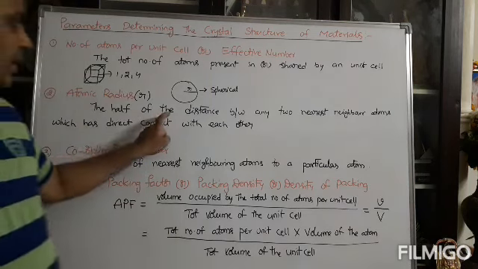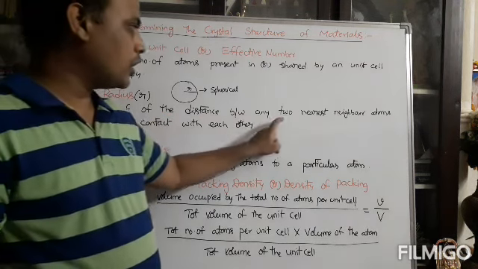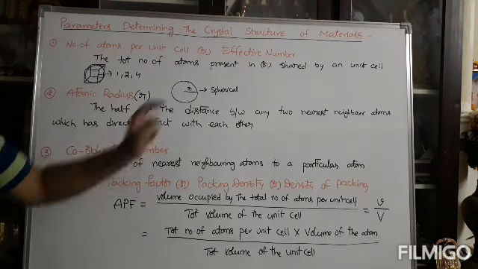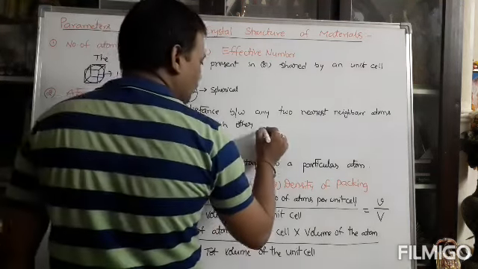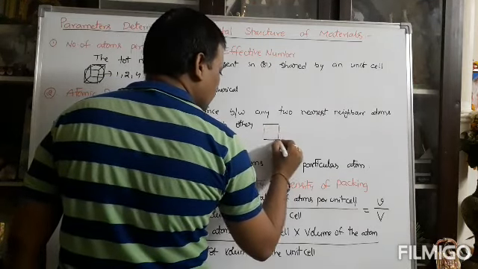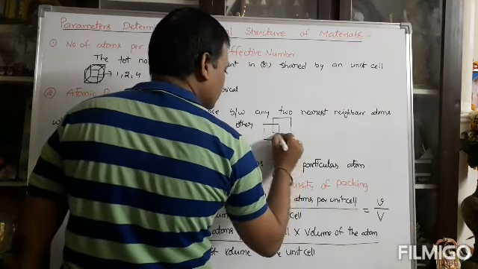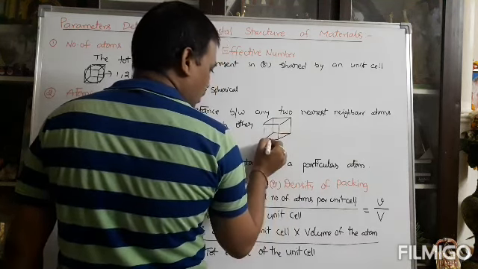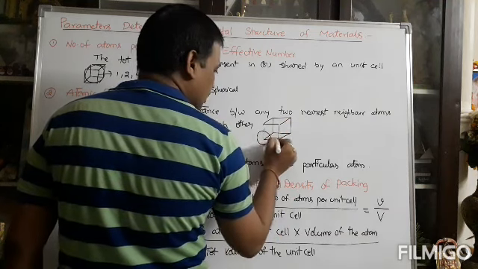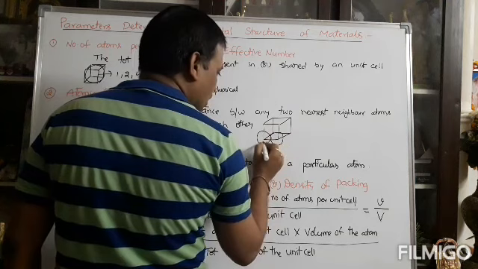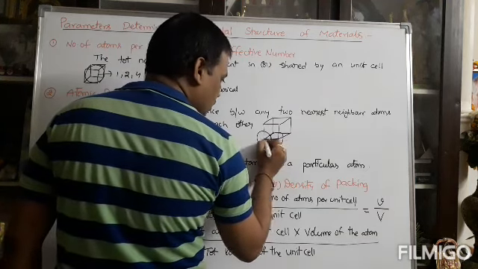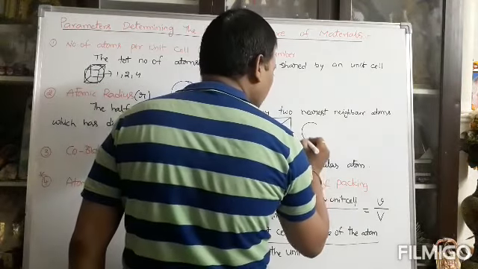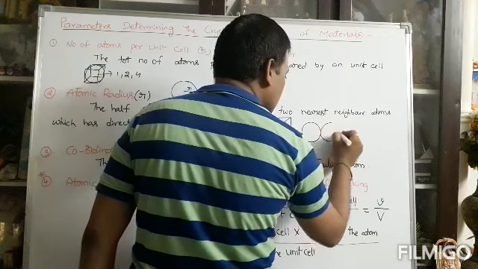It is half of the distance between any two nearest neighboring atoms which are in direct contact with each other. Suppose you take one unit cell like this. In this unit cell, the corners are occupied by lattice points, and atoms at neighboring corners are in direct contact side by side.